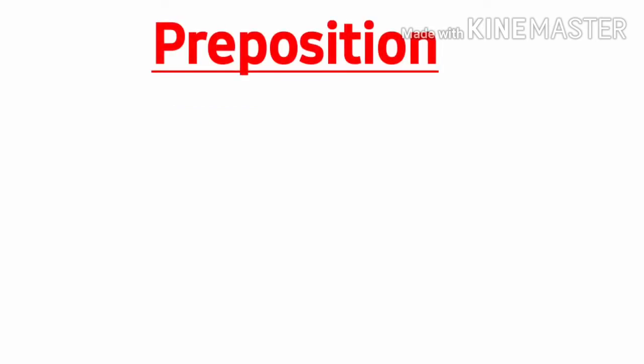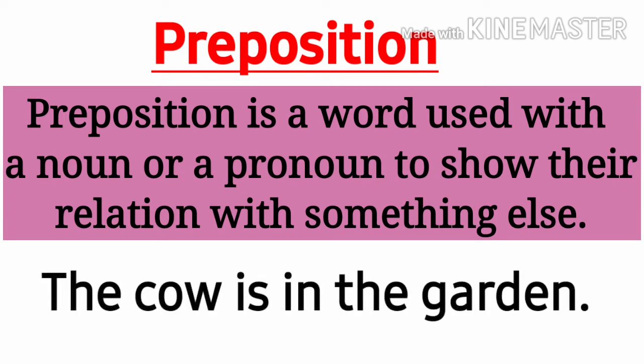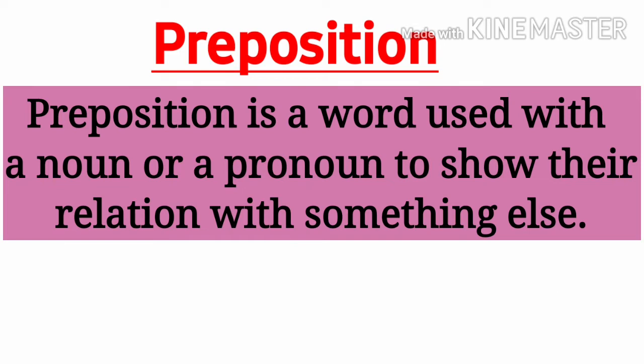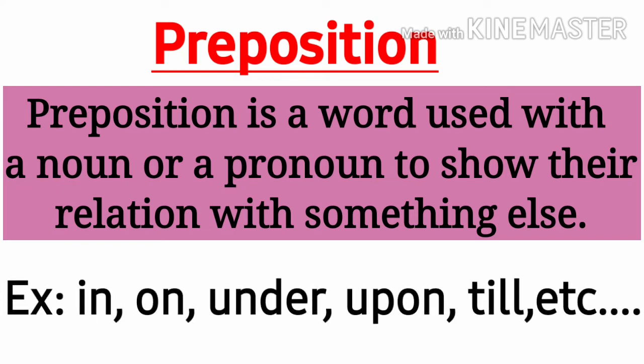Preposition. Preposition is a word used with a noun or a pronoun to show their relation with something else. For example, the cow is in the garden. Here, the preposition in shows the relation of the noun cow with the garden. The book is on the table. In this sentence, the preposition on shows the relation of the noun book with the table. In, on, under, upon, till, etc. are some other examples for preposition.